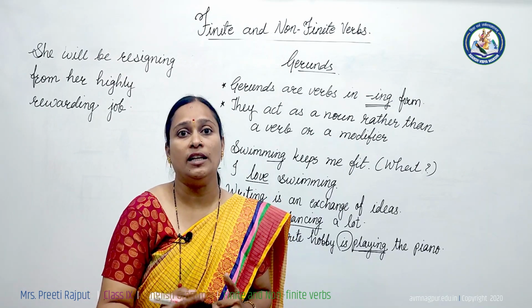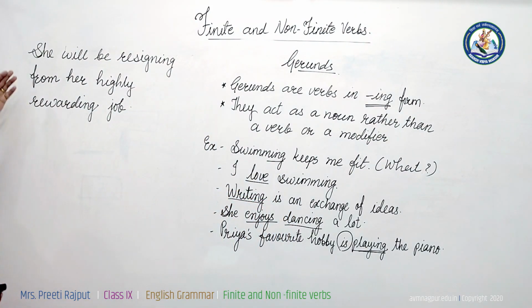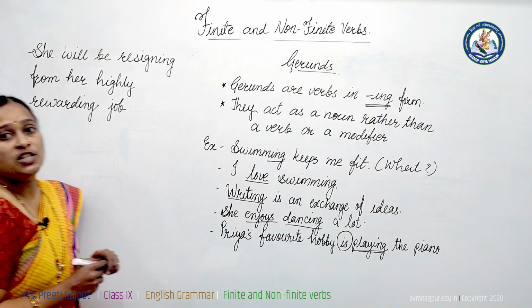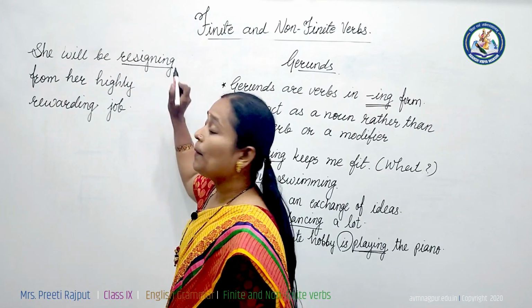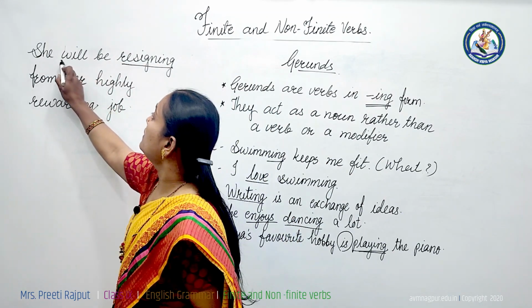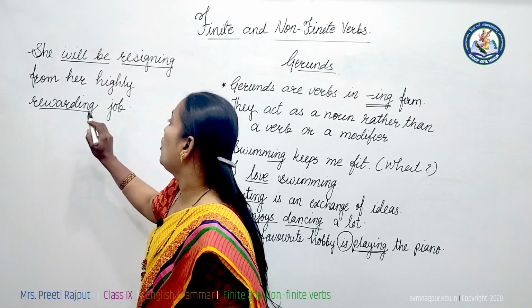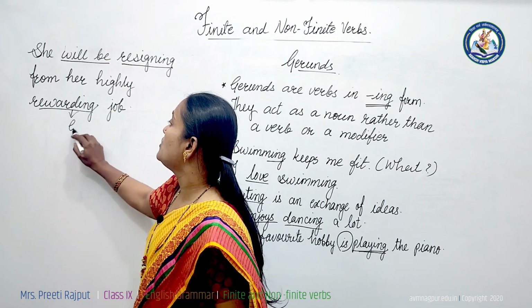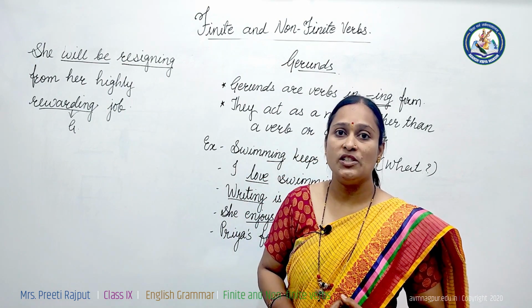One more example. She will be resigning from a highly rewarding job. Here resigning is the main verb with a helping verb, and in highly rewarding job, this rewarding is a gerund. I hope you understand what a gerund is.